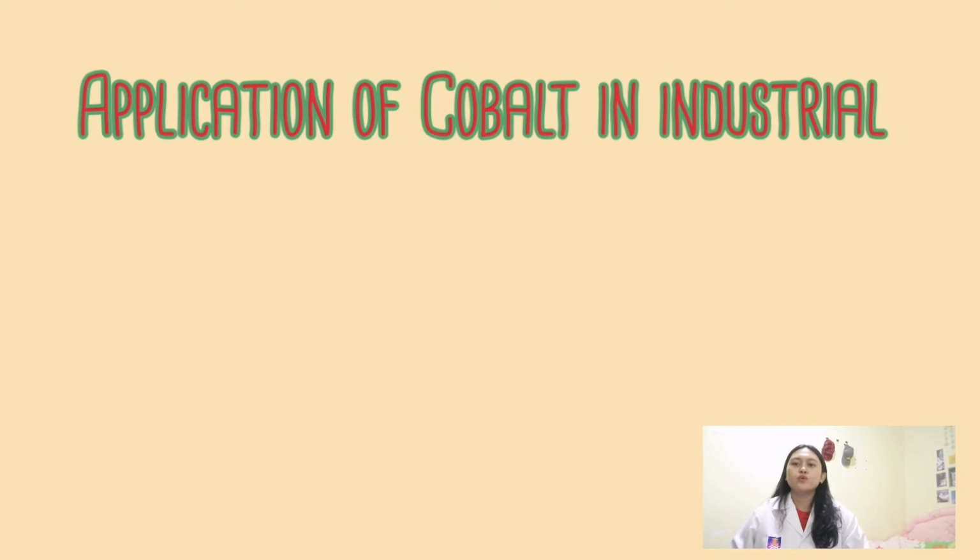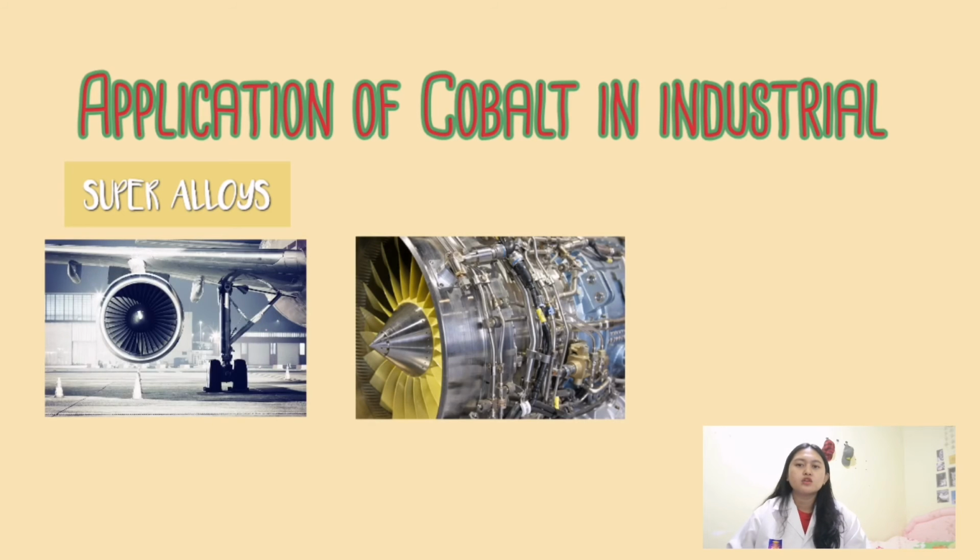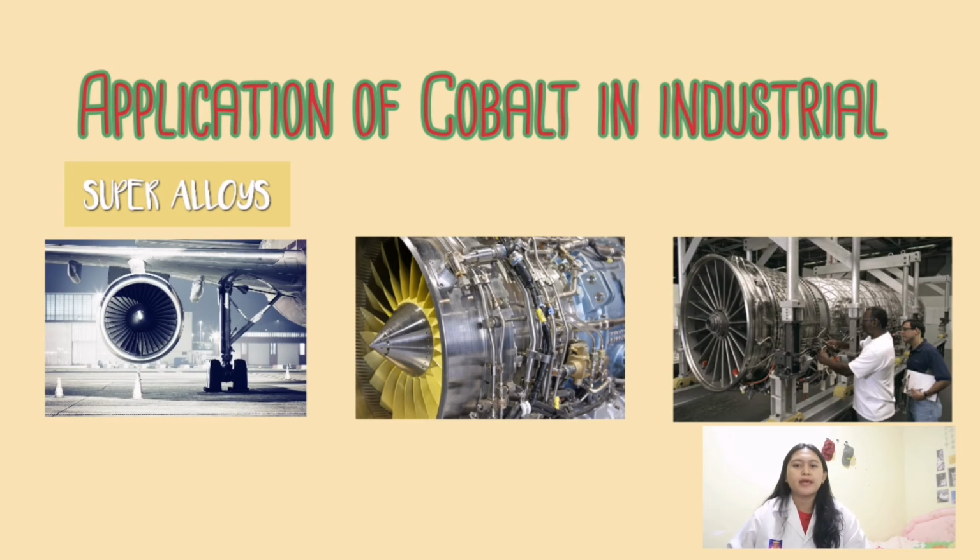Here we go. We will discuss specific daily life or industrial applications of cobalt element. Cobalt's most important application is the production of superalloy. Superalloy consists of iron, cobalt, nickel, chromium, tungsten, aluminum, and titanium. Superalloy doesn't rust and retains its physical and chemical properties at high temperatures. Superalloys are commonly used in airplane parts such as jet engine components and gas turbines.